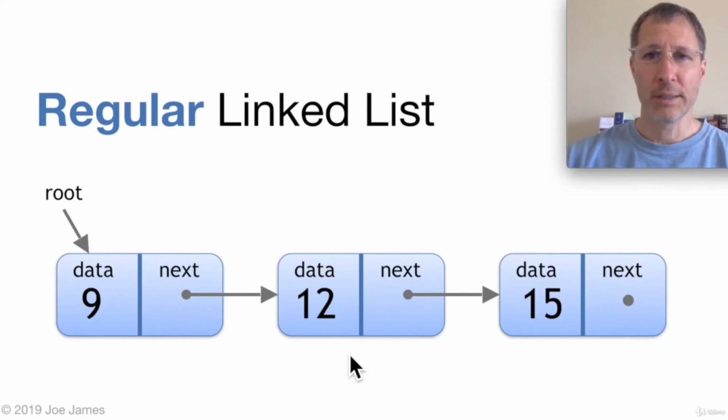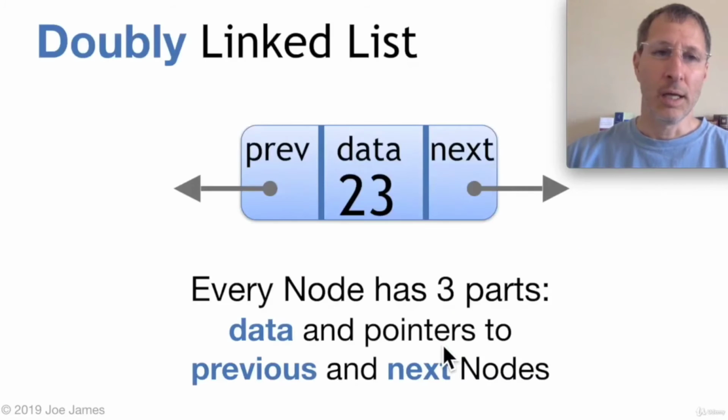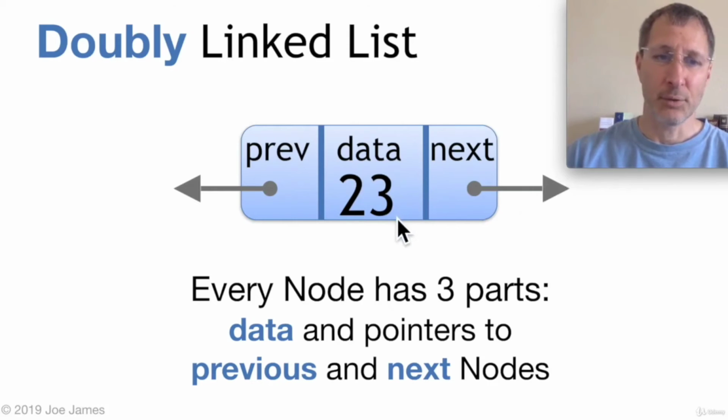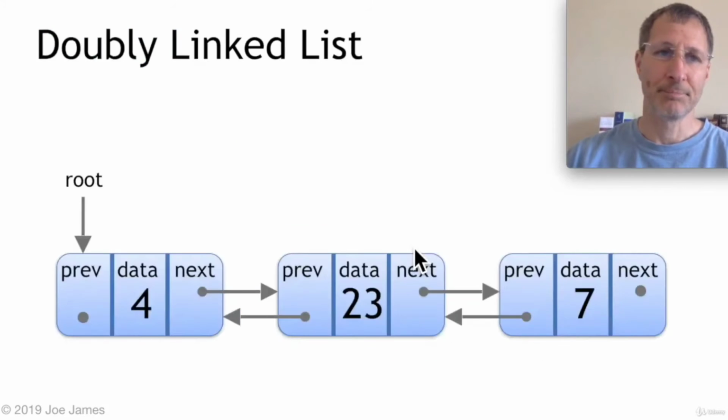Now let's look at doubly linked lists. These are also sometimes called bidirectional linked lists because they have arrows pointing both directions, to the next node and to the previous node. So a regular linked list looks like this. A doubly linked list, each node has 3 pieces of data. It has a pointer to the previous node, a pointer to the next node, and the data itself that it's storing. So it has those 3 components to the node of a doubly linked list.